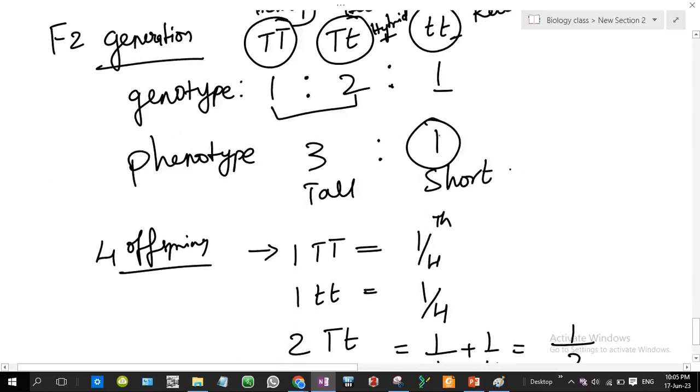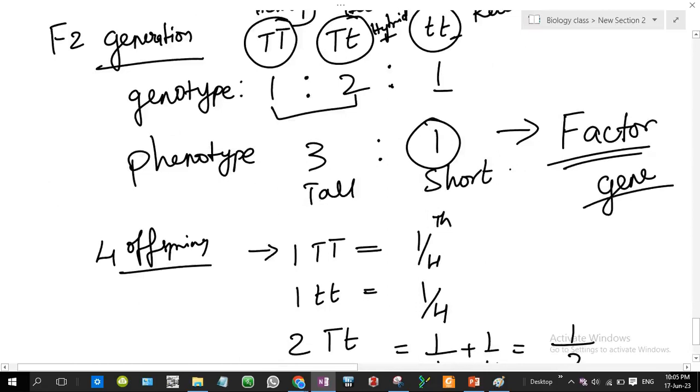So how could this be possible? So he came to a conclusion of a concept called factor. It's nothing but the gene, or just now we spoke about allele. Is the concept. Okay.